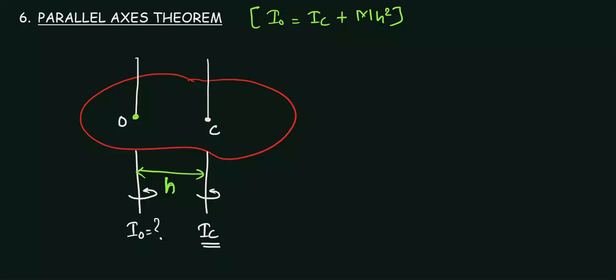So sometimes they will ask you to derive this theorem. How would you derive it? So what I will do, I will take an elemental mass, a very small mass, that is called dm, at a point D, let's say.